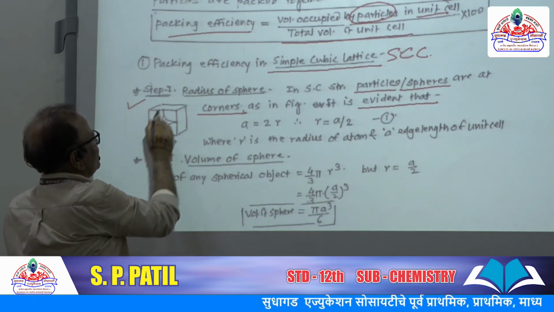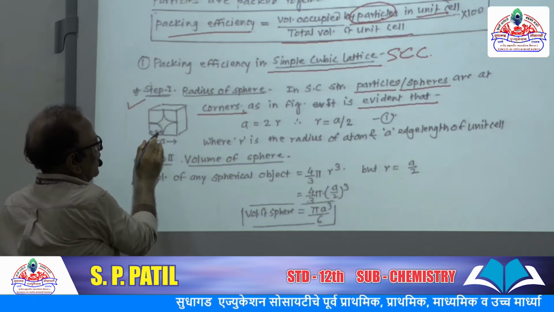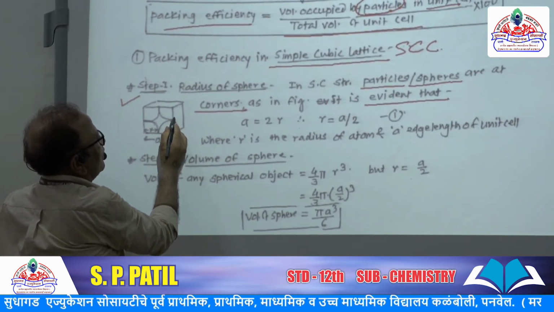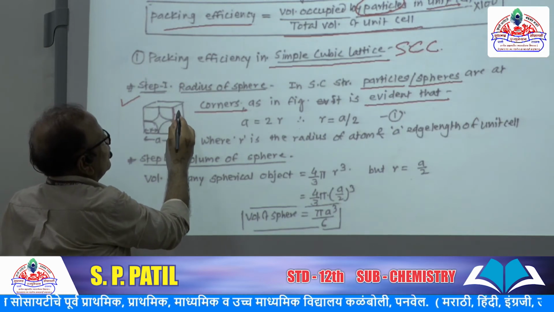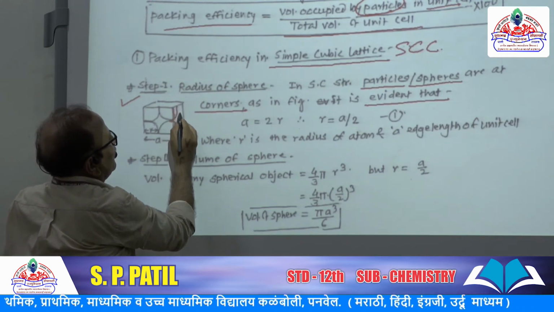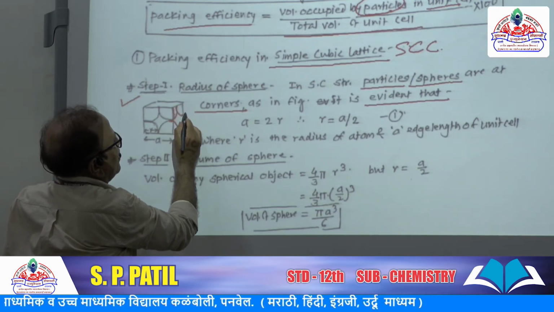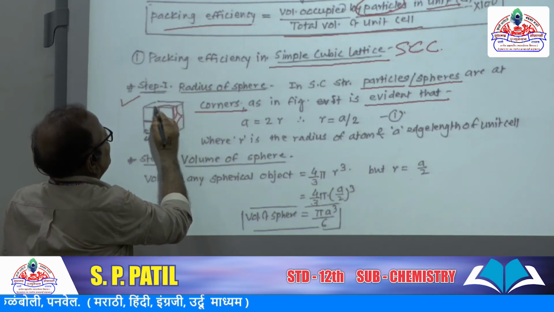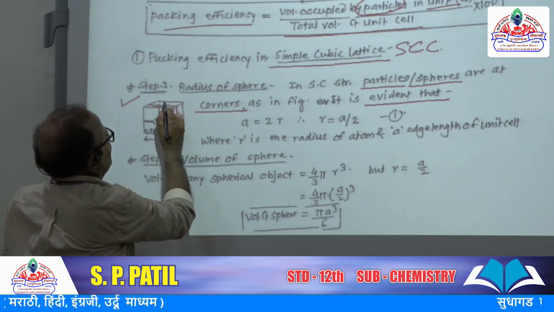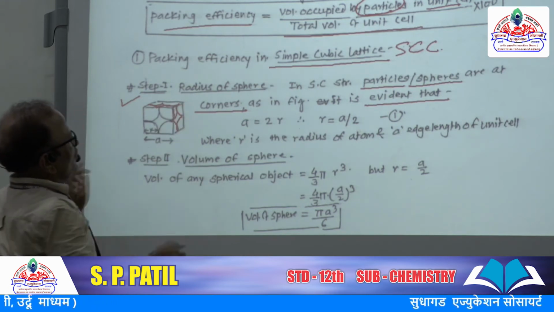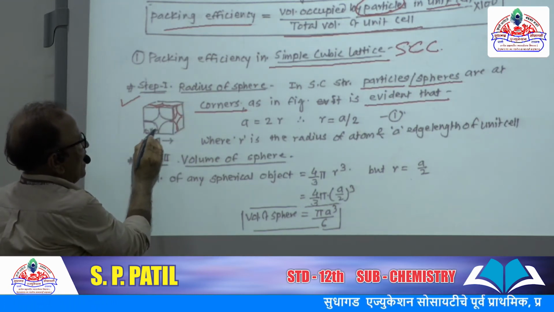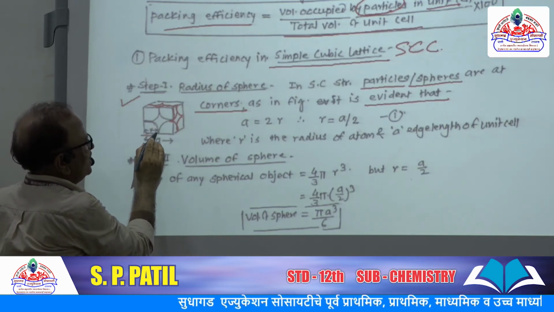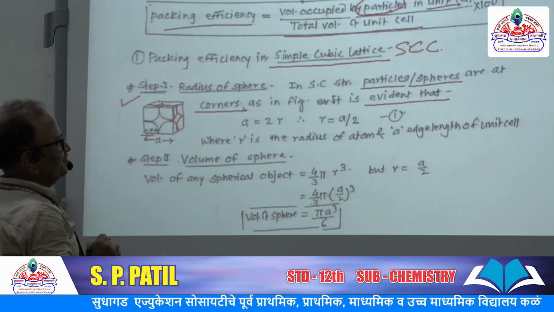So this is a 1/8 part, this is a 1/8 part, in this way each corner is occupied. The sphere has radius r. This 1/8 part means from this to this the radius is r.